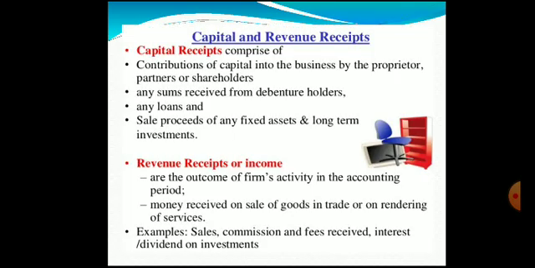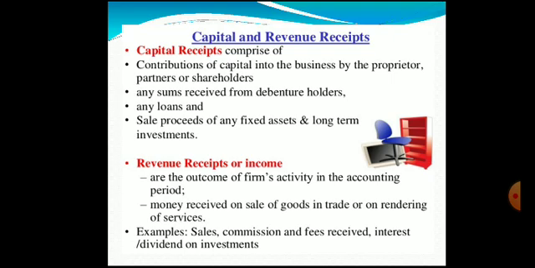To begin with, we'll look at the capital and revenue receipts. What is a capital receipt? Capital receipt comprises of contributions of capital into the business by the proprietor, partners or shareholders, any sums received from debenture holders, any loans and sale proceeds of any fixed assets and long-term investments.